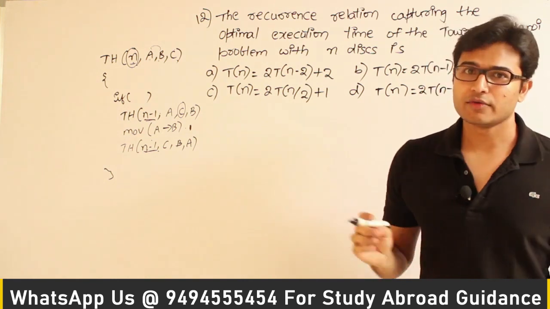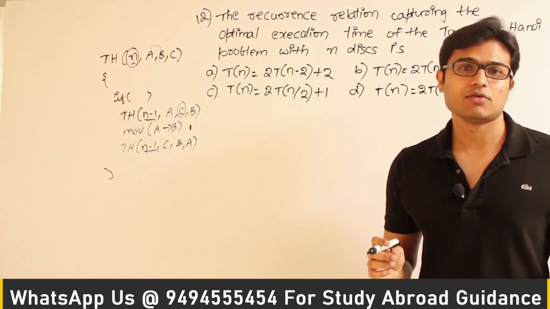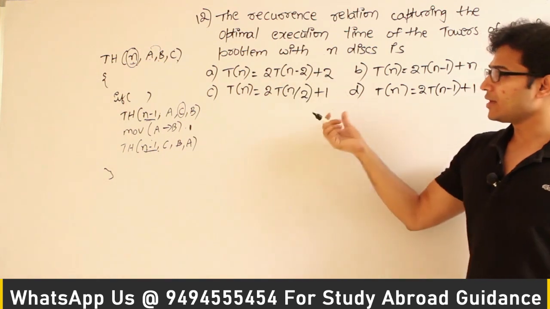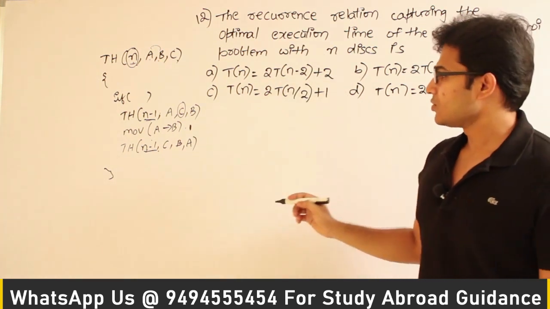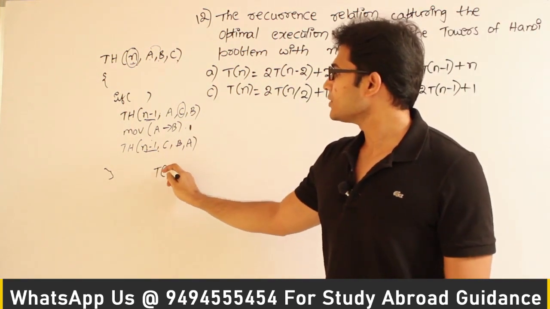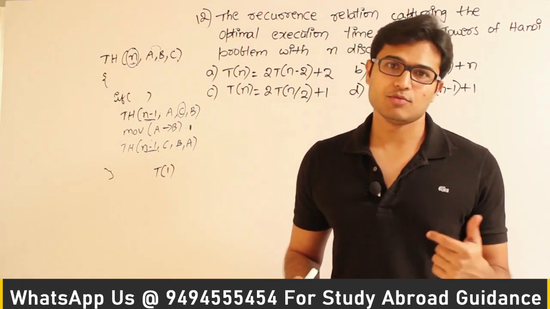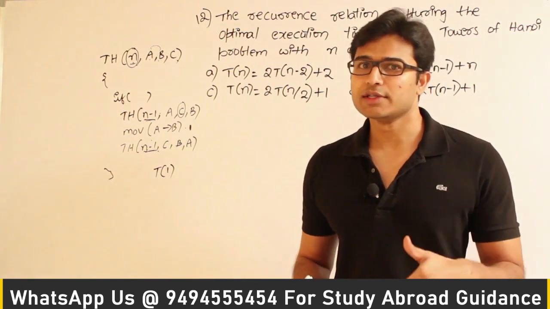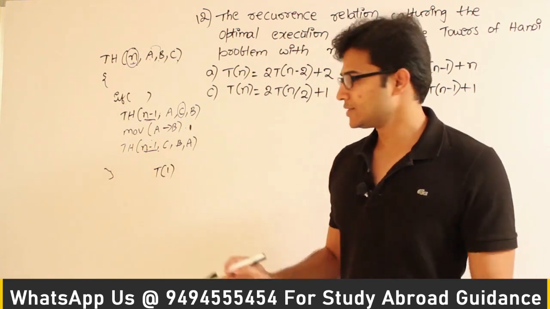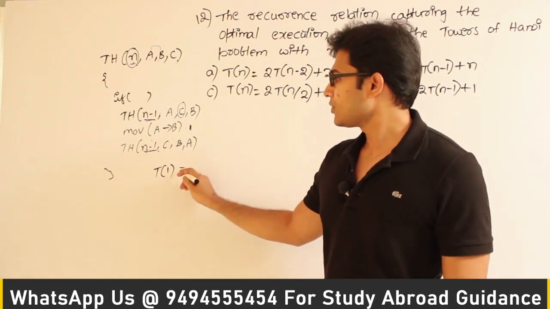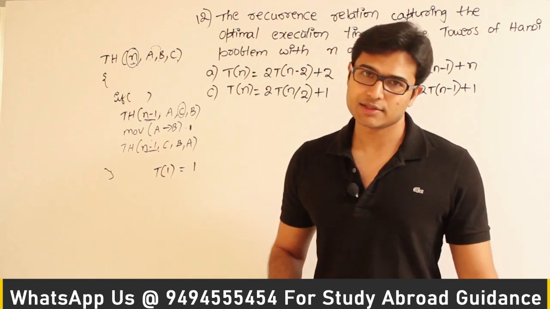One way to solve it is to find T of 1, T of 2, T of 3 and substitute the values, and you will get it. So T of 1, what does it mean? If you have only one disk, how many movements will it take to move the disk from A to B using C? If you have only one disk, definitely one movement is enough.